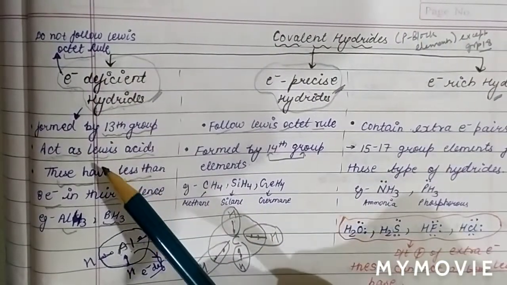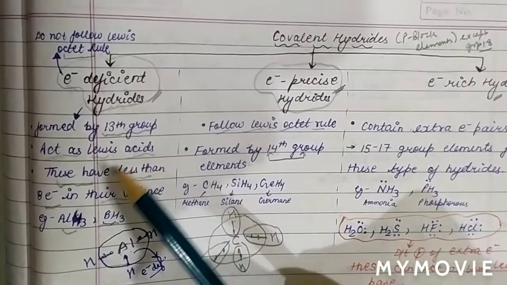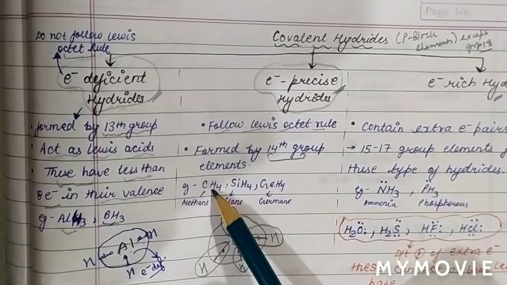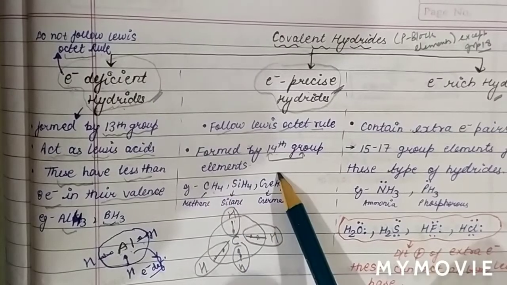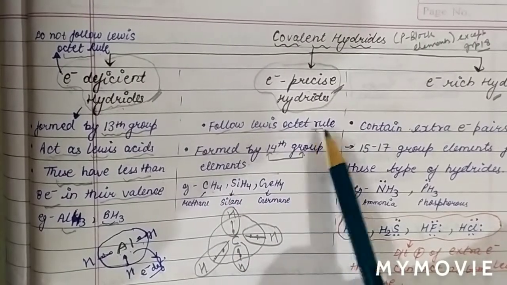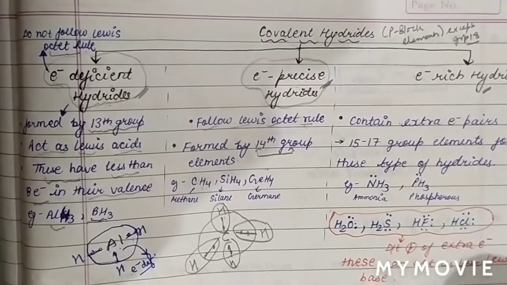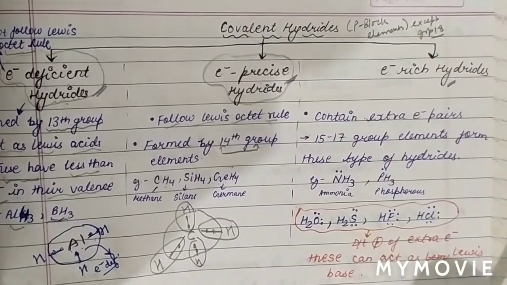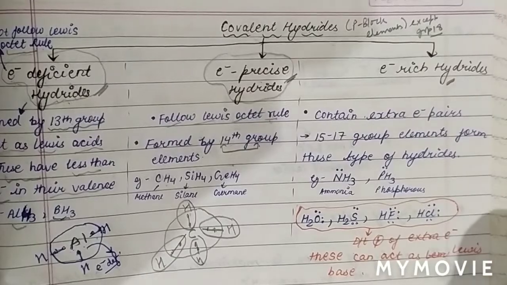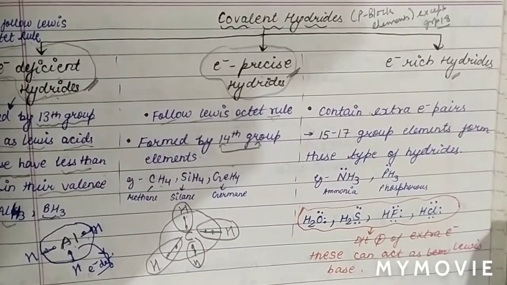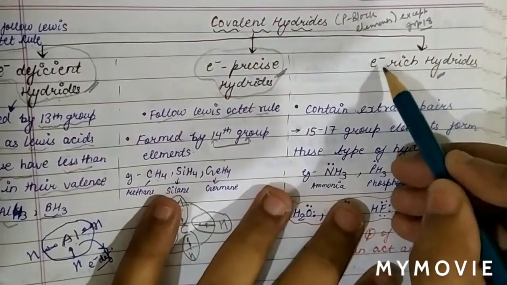elements. They act as a Lewis acid because they have less than 8 electrons in the valence shell, whereas electron precise hydrides have 8 electrons in the valence shell as required by the octet rule. Now we will discuss another type of covalent hydride, which we call electron rich hydride. So the next type of covalent hydride is electron rich hydride.